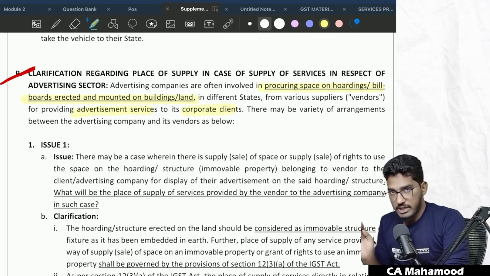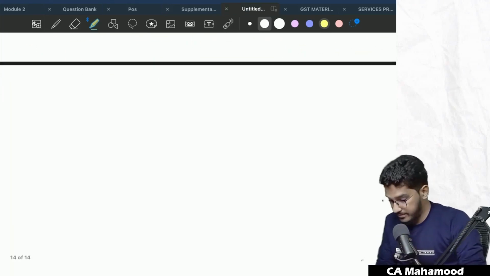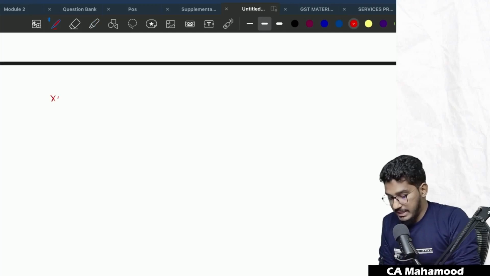There may be a variety of arrangements, and how to determine place of supply in case of a variety of arrangements, let us try to understand. Interesting thing, guys.